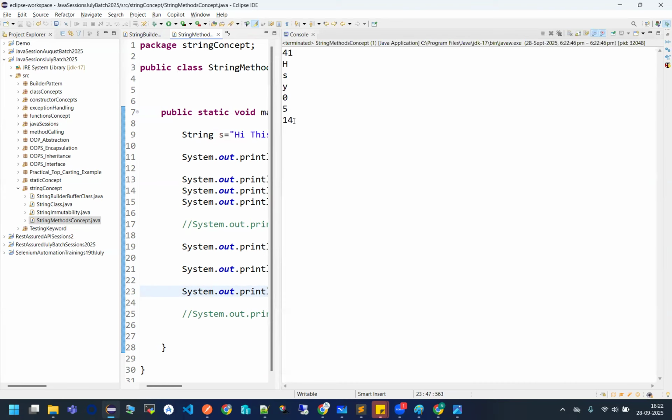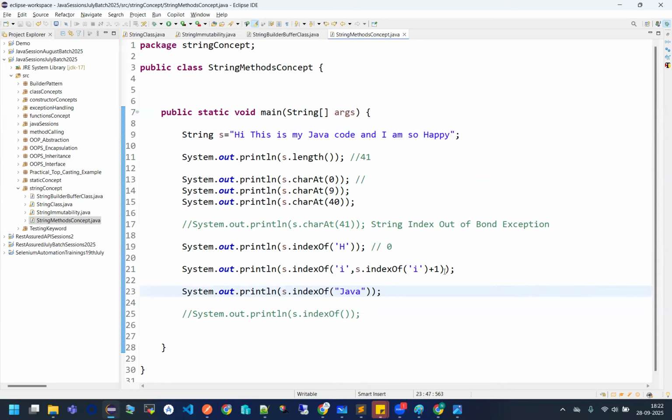See. So characters will be counted, and then it will be telling the value. It's not that, Nishant, I will be getting some, this is 0th index, this is 1 index. No. You are actually fetching where Java is present. So the index value will be calculated in the character way only. Like H is for 0th index, I is for 1 index, in the similar way.